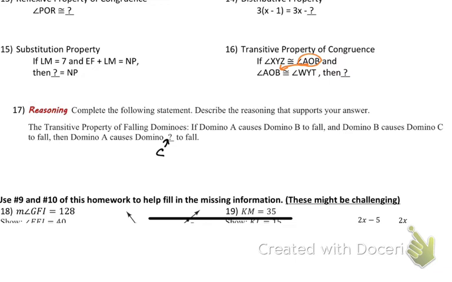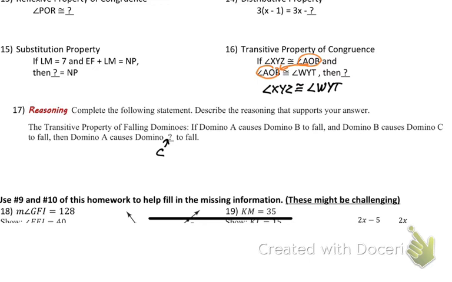It's just a link between the two. So that means if we start at angle XYZ, we can conclude it's going to just equal WYT. We can get rid of the middleman. Basically, we're just getting rid of the middleman that joined the two things together. And so we're saying that the first and last thing are also joined up together.